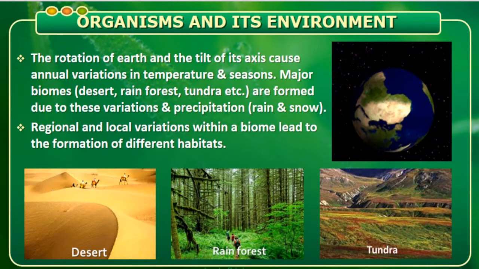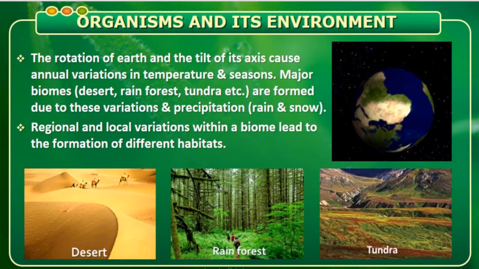In this slide, I have tried to show you different types of biomes. Now, what is a biome? A biome is an ecological category. It is a large regional or subcontinental biosystem characterized by a major vegetation type. For example, here I have given a desert. Desert is a type of biome. Rainforest is one of the biomes. In the same way, there are tundra biomes and tropical grassland biomes. So these biomes exist on the biosphere. That's what I'm trying to tell you.